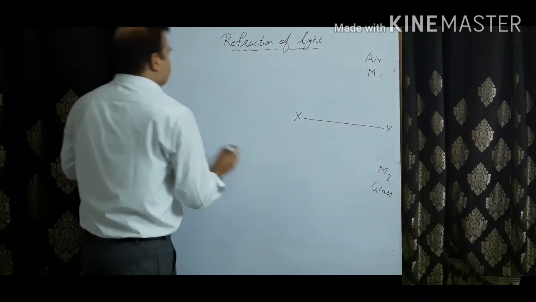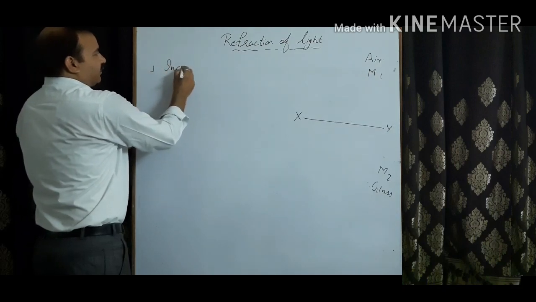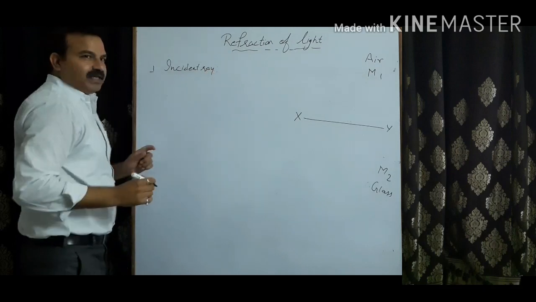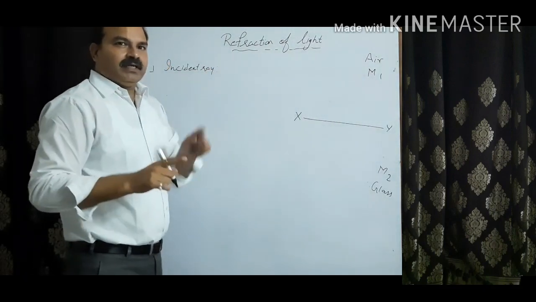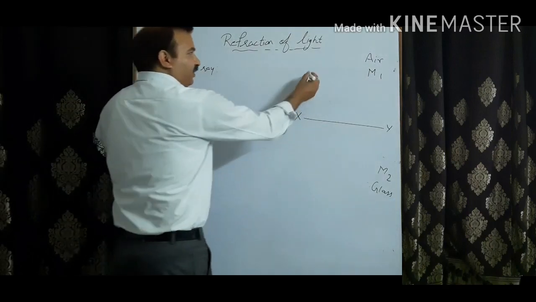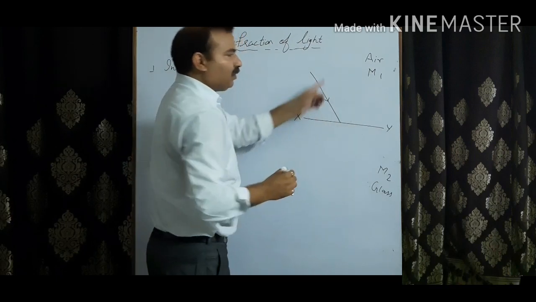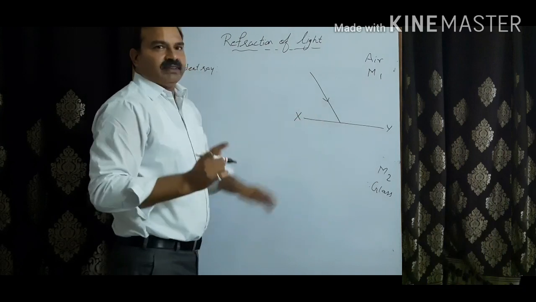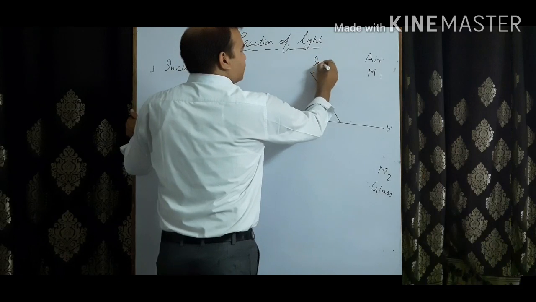Now the very first point is the incident ray. What is an incident ray? You people already learned it in reflection. It is the same. An incident ray is a ray of light coming, falling in, or moving in medium 1. A ray of light moving in medium 1, that is an incident ray. I'll write here: incident ray.